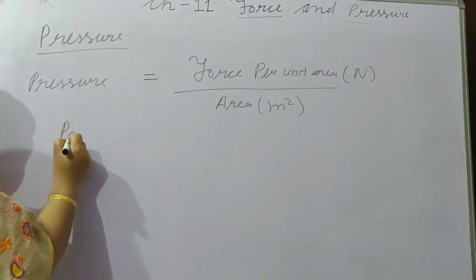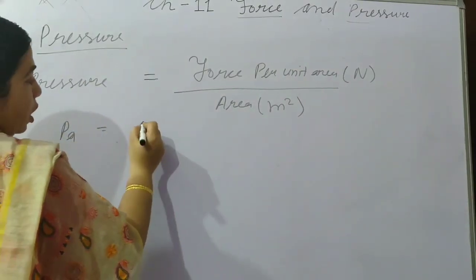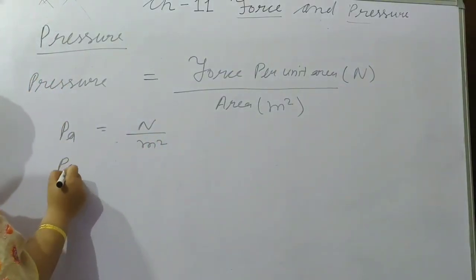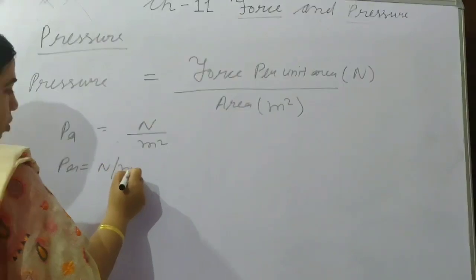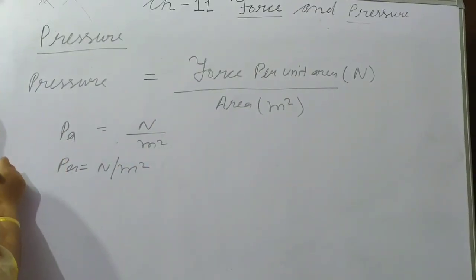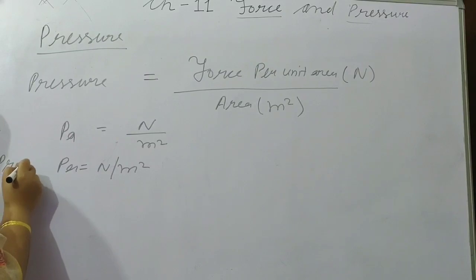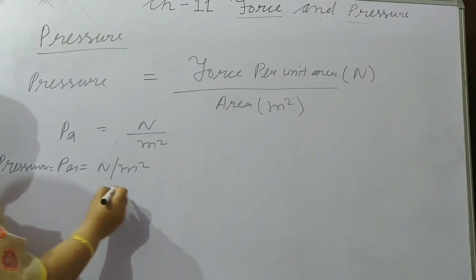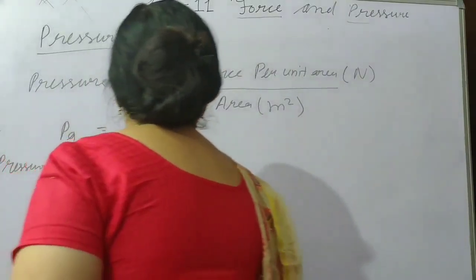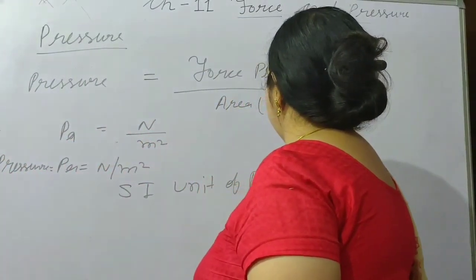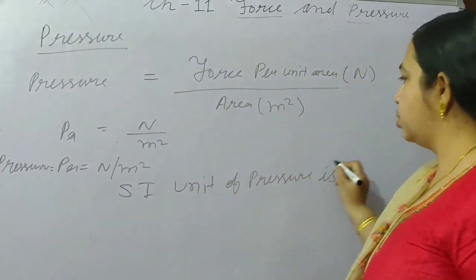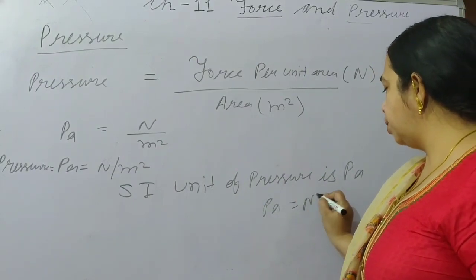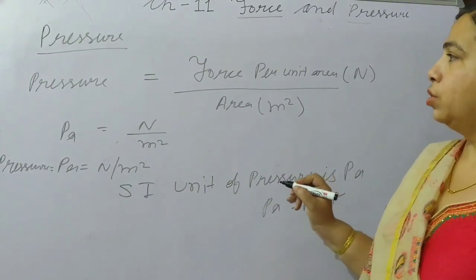The unit will be Pascal, and it is Newton per meter square. So Pascal can be written as Newton per meter square. So that is the unit of pressure. The unit of pressure is Pascal, and Pascal is equal to Newton per meter square. So we will consider the pressure.